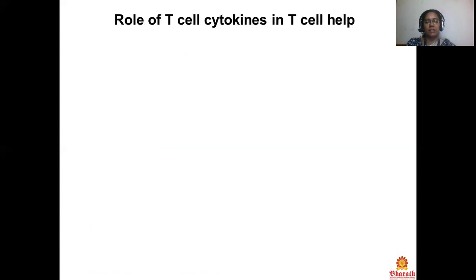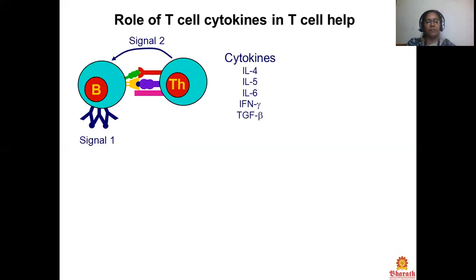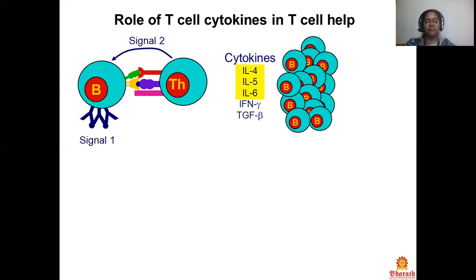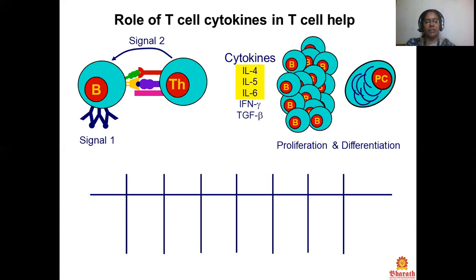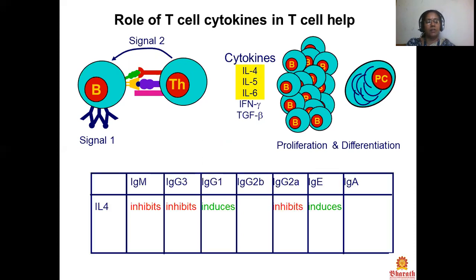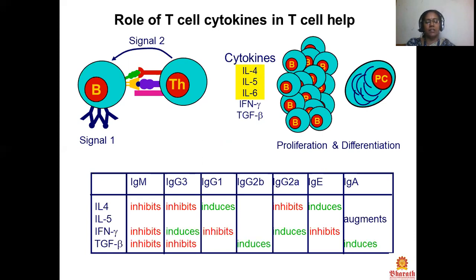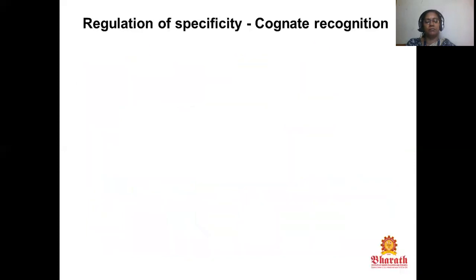The role of T cell cytokines in T cell help. The cytokines are IL4, IL5, IL6, driving proliferation and differentiation. This is the proliferation and differentiation to IgM, IgG3, IgG1, IgG2B, IgG2A, IgE, and IgA, with IL4, IL5, IFN gamma, TGF beta. Then regulation of specificity: there is a cognate recognition.